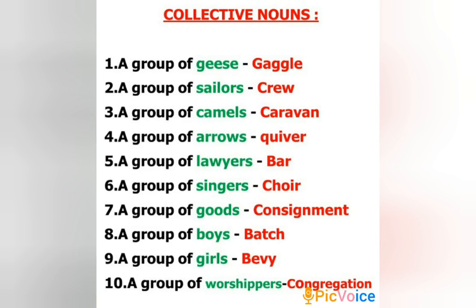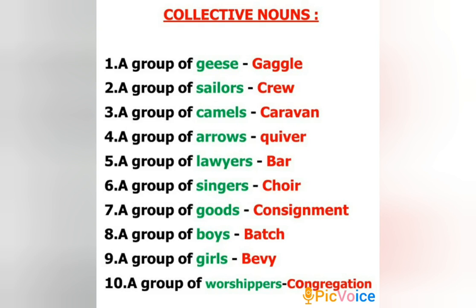But now let us look at a few more examples of collective nouns. A group of geese. What are geese? They look like ducks, big-sized ducks. A group of geese is called a gaggle. A gaggle of geese. A group of sailors is called crew. Even the employees working in an aircraft, or you may say an aeroplane, are also referred to as crew.